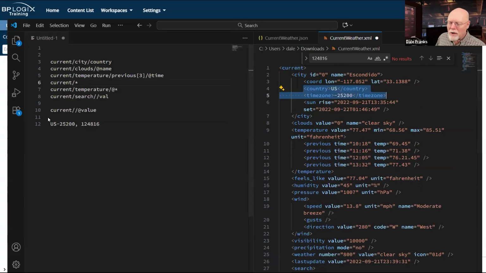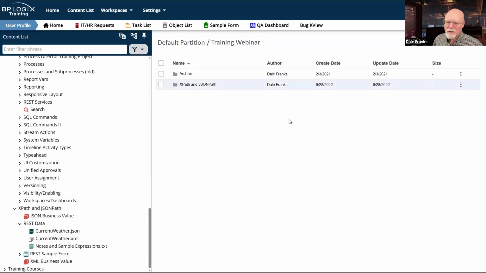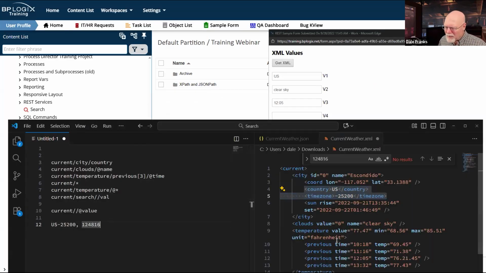So the wildcards are pretty powerful, and give me a lot of different options for returning a whole bunch of different data, outside of my just normal current slash temperature at value. That's the temperature.